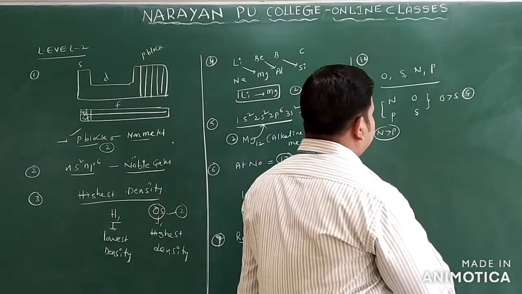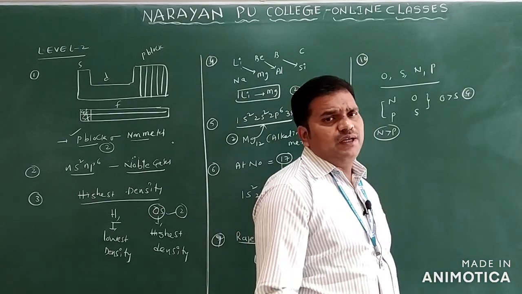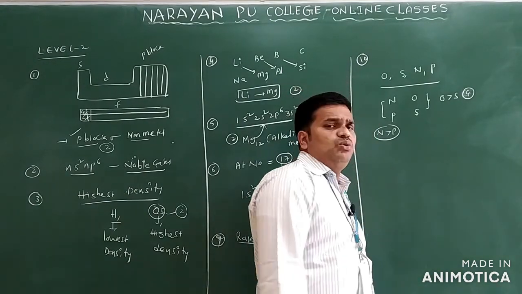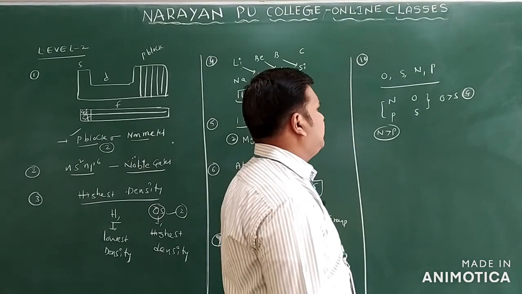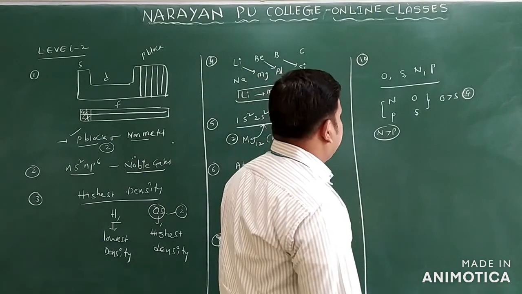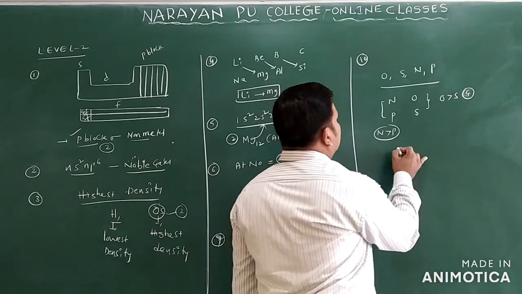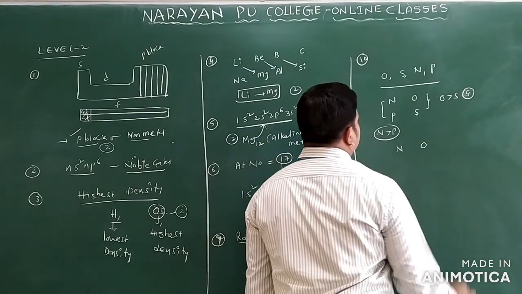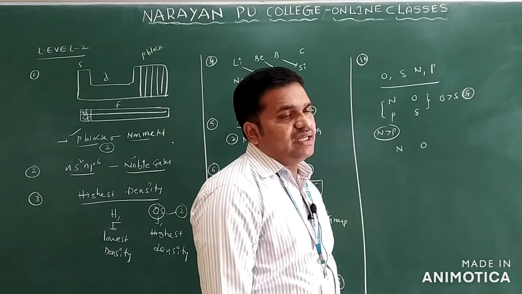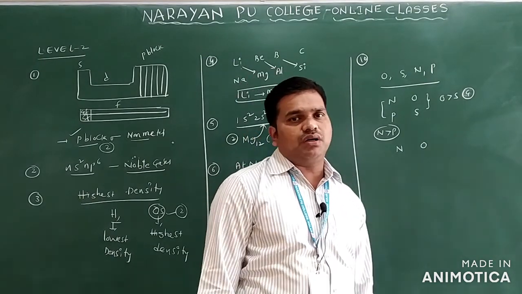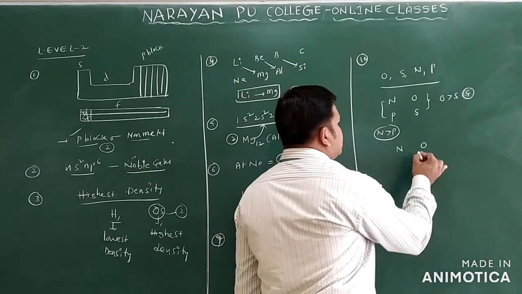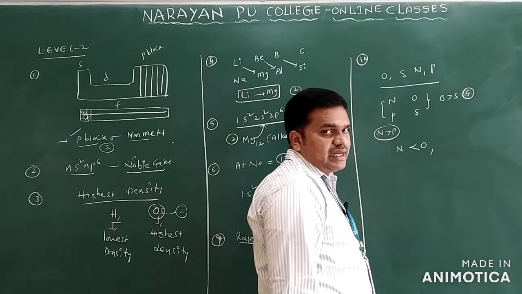Why? Because of the small size, nuclear charge generally increases, thereby electronegativity increases only. But you can compare nitrogen and oxygen here. If you compare across the period, left to right, generally what will happen? Electronegativity increases only. So from this we will write here nitrogen less than oxygen.